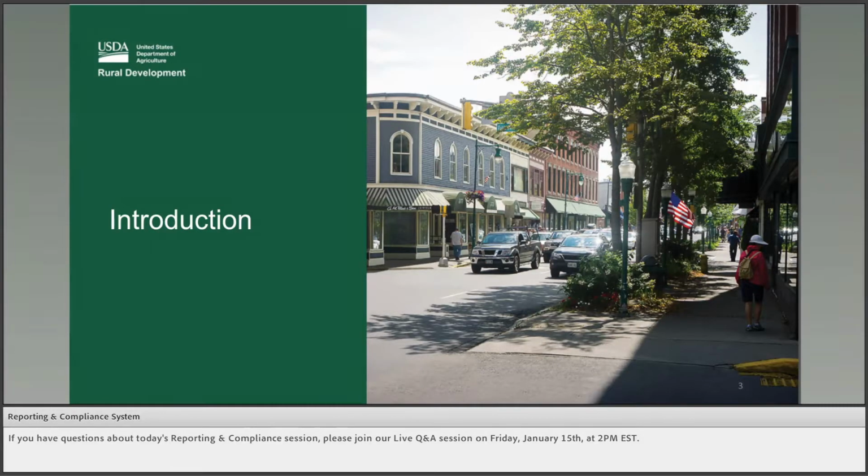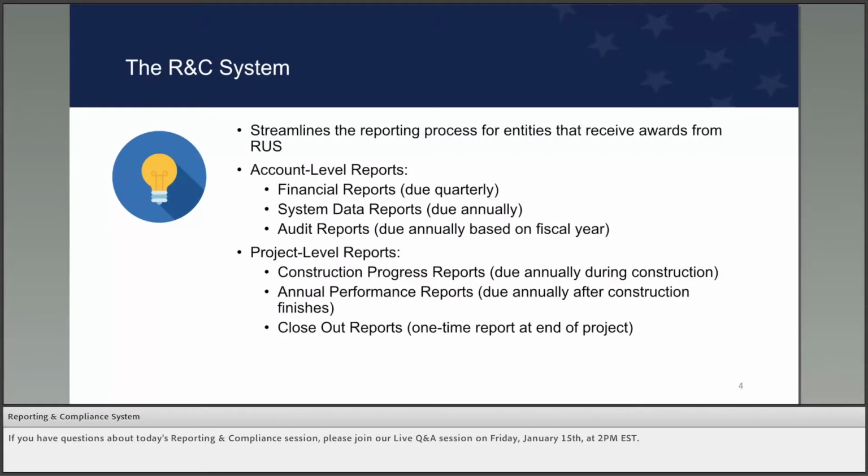Now we'll just walk through a quick little introduction of the RNC system for you. RNC streamlines the reporting process for Reconnect awardees. Entities that receive grants and loans from RUS are required to report certain financial, operational, construction, and performance data on a quarterly or annual basis. Also, the required reports demonstrate compliance with all post-award reporting requirements, which are embedded in the legal agreements that your entity signed with RUS.